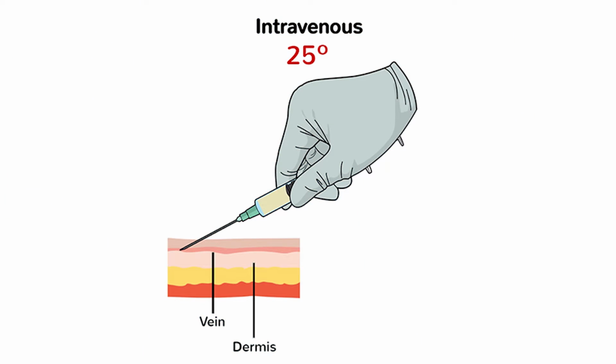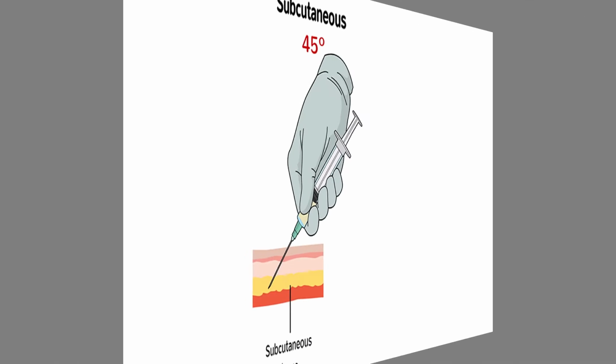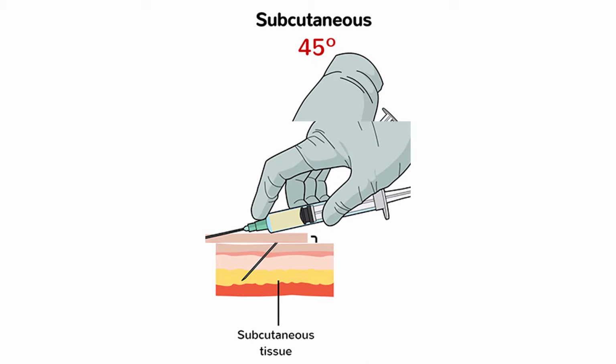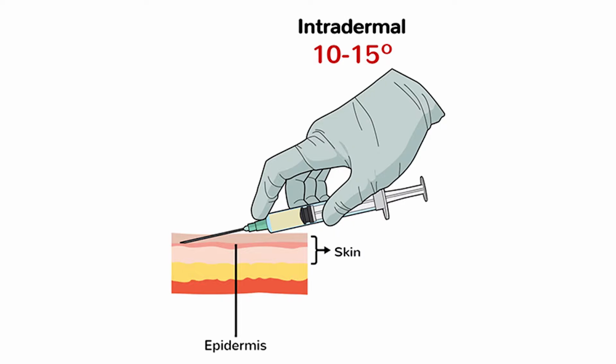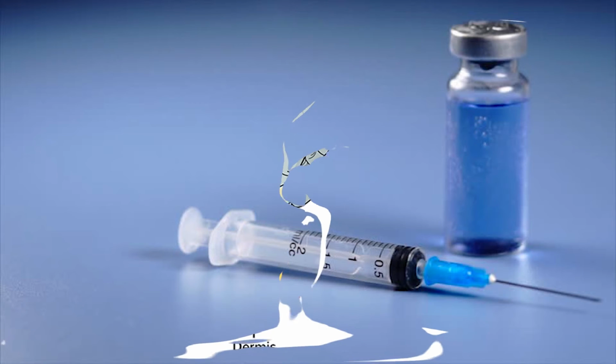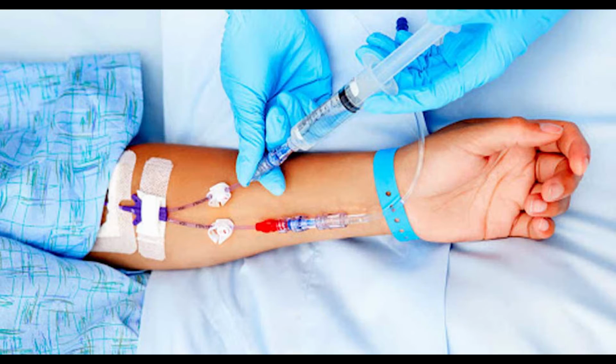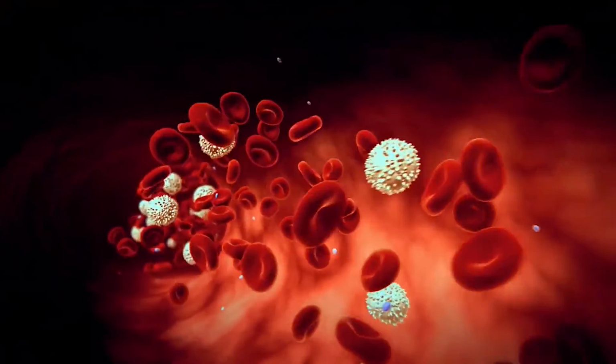Number 1, intravenous injection. Number 2, intramuscular injection. Number 3, subcutaneous injection. Number 4, intradermal injection. First, let's talk about the intravenous injection. An intravenous injection is an injection of a medication or another substance into a vein and directly into the bloodstream.